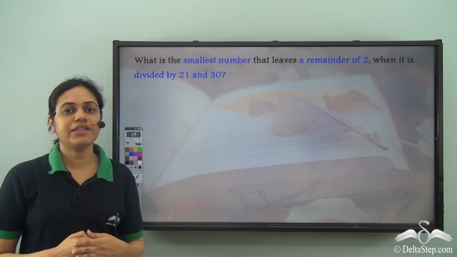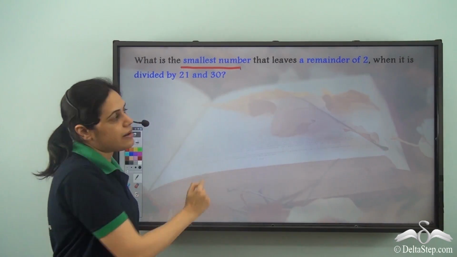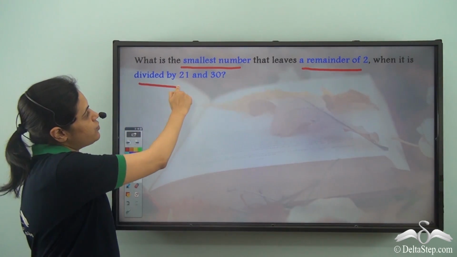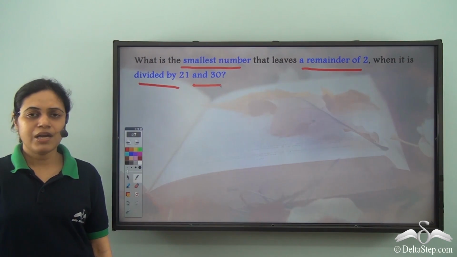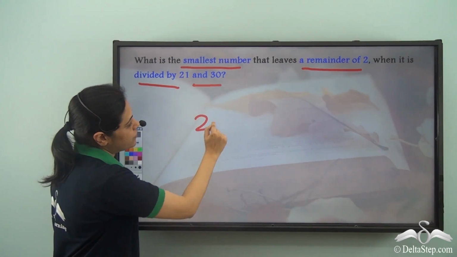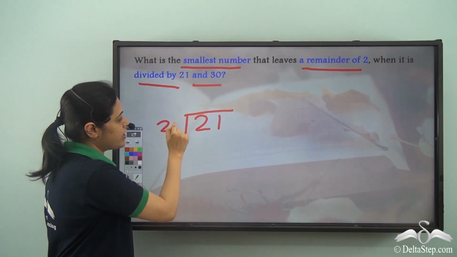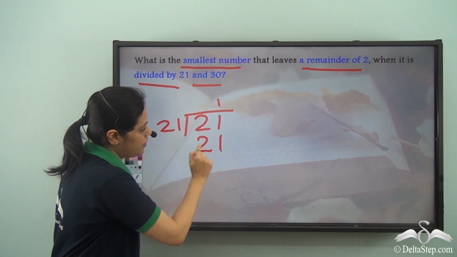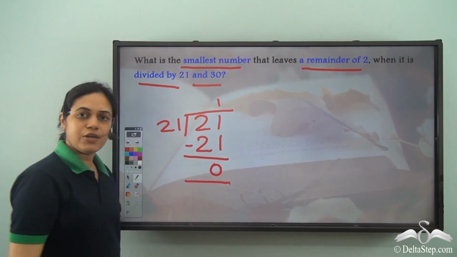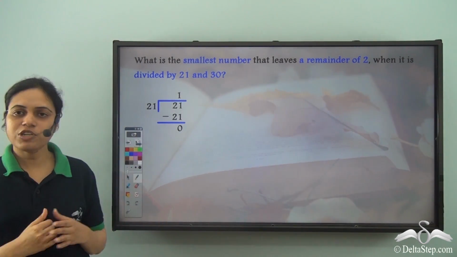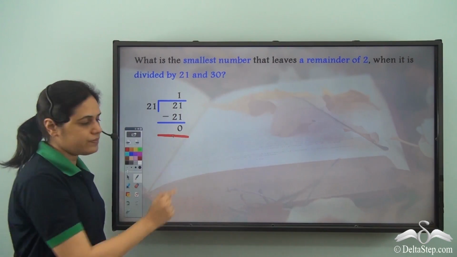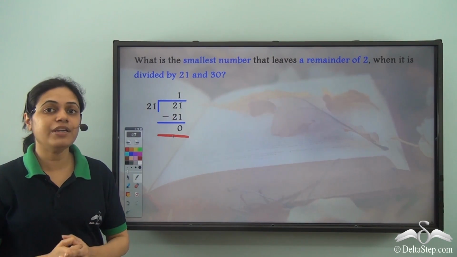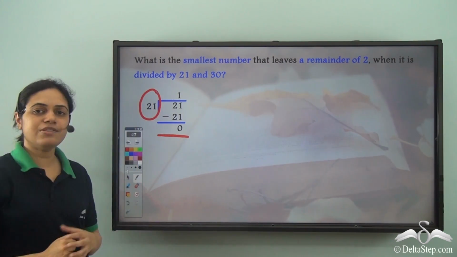First, let us look at the keywords. I need the smallest number that leaves a remainder of 2 when it is divided by 21 and 30. Now what happens if I divide 21 by 21? 21 goes into 21 one time and it leaves a remainder 0. So the remainder is 0. But I don't want numbers of this type. I want the numbers which leave a remainder 2 on being divided by 21.